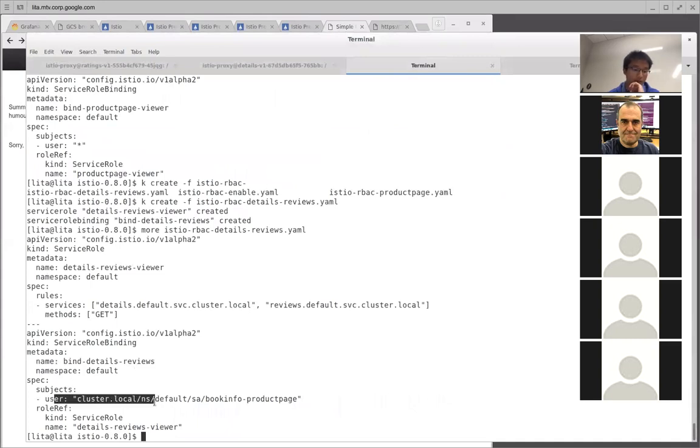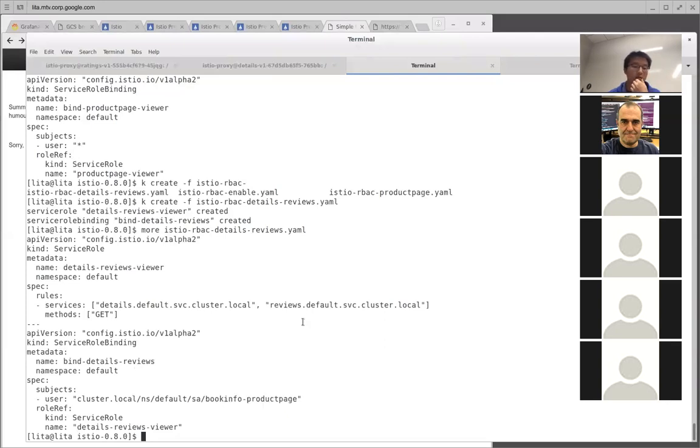It says the product page, the bookinfo product page. This is specified by the service account, and this whole thing follows the convention of a SPIFFE SVID. It's just that we removed the prefix, and so the namespace is default. The service account is bookinfo product page, which is our front end, and this means the front end will have access to this backend and this backend, right?